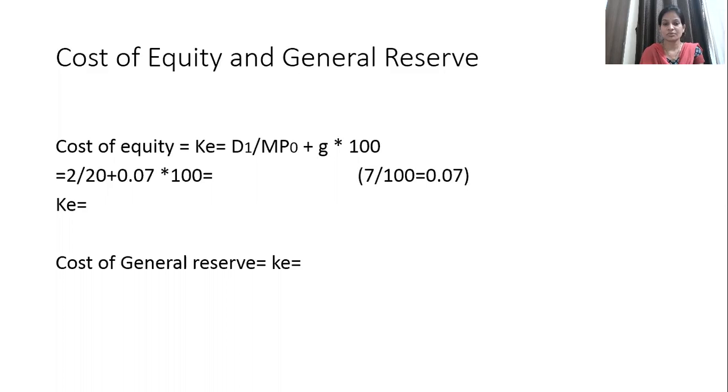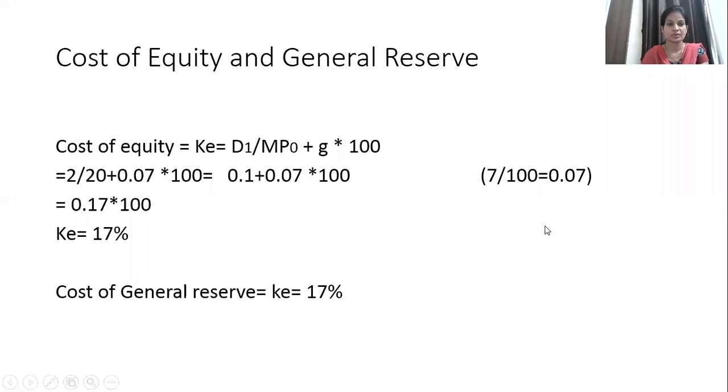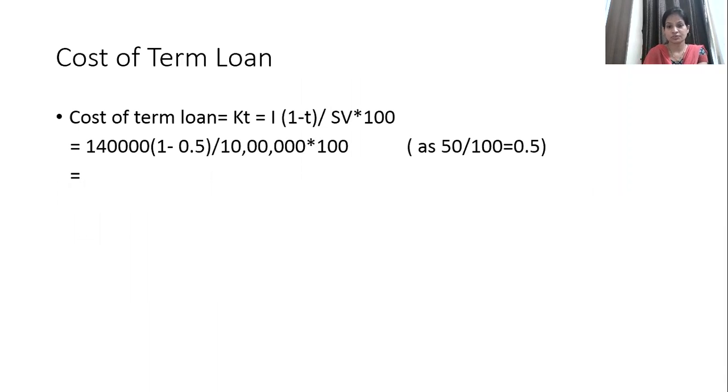So Ke equals cost of equity. So we'll just check how this will come. We have calculated cost of equity and that comes to 17%. Now cost of general reserve will be equal to the cost of equity, so it also comes to 17%. Now let us have a look at how to calculate the cost of term loan.